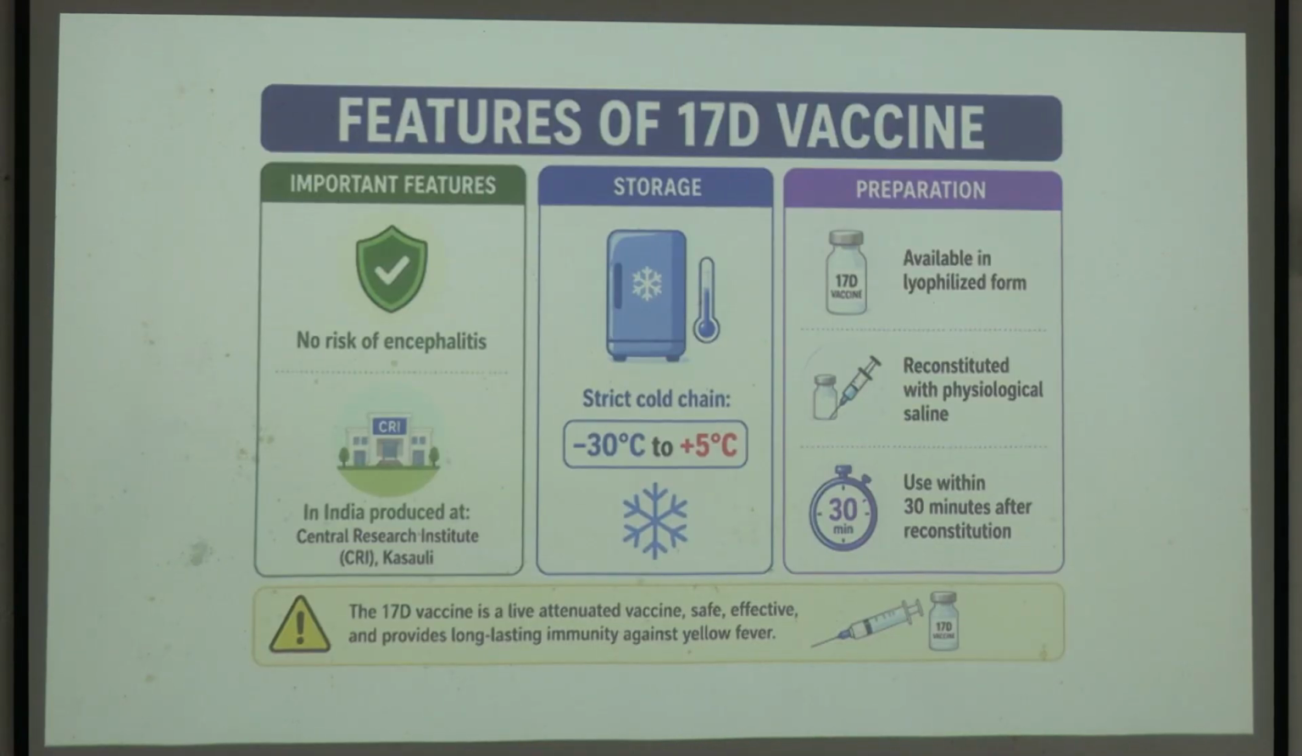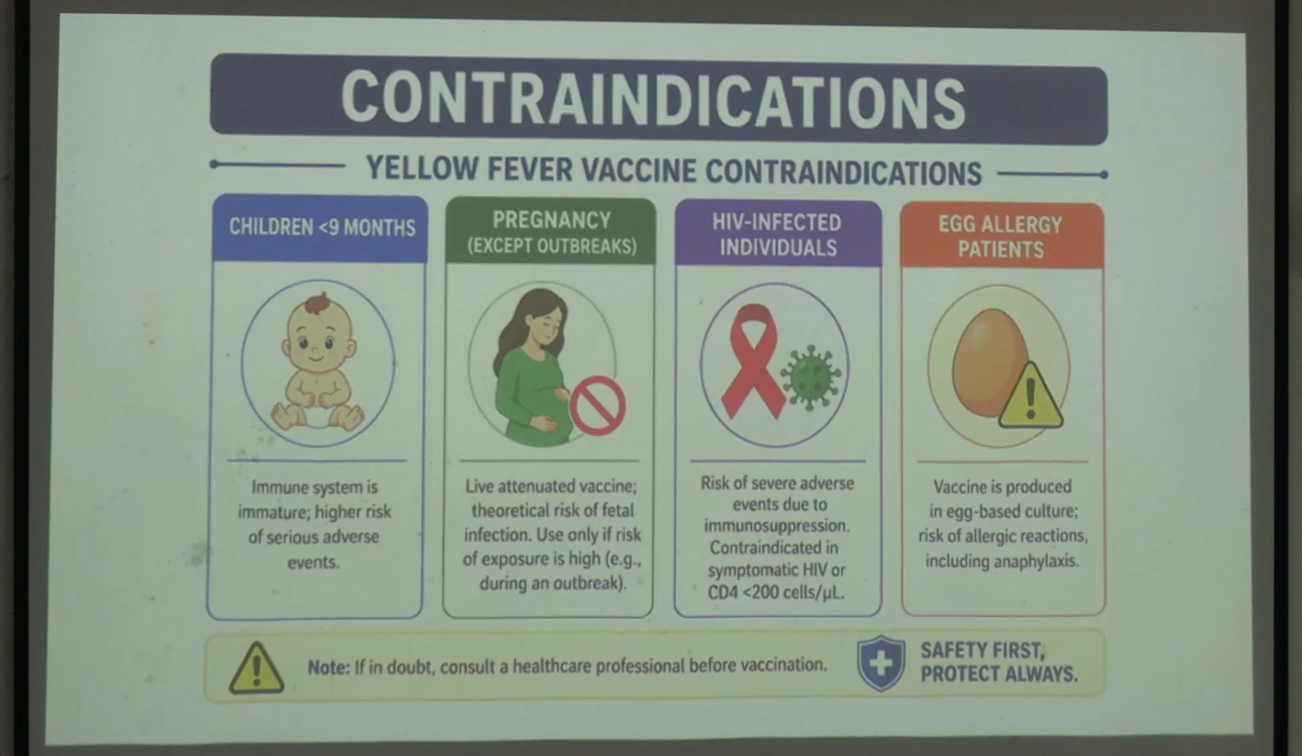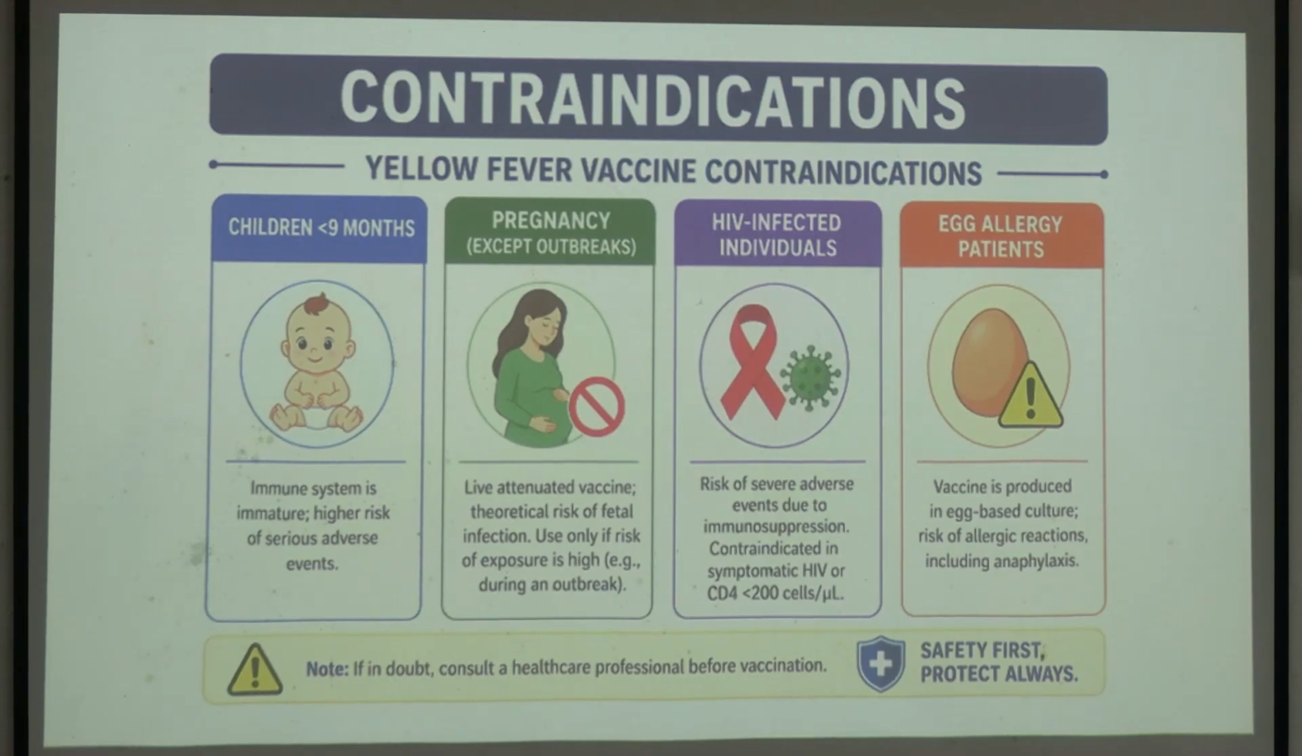Okay, and there are a few more things which you cannot give a live attenuated vaccine. কি আছে? You cannot give to pregnant people. You cannot give to neonates which are less than 9 months of age, because এই পপুলেশনটা, and also you cannot give to the immunocompromised patients like HIV positive patients.